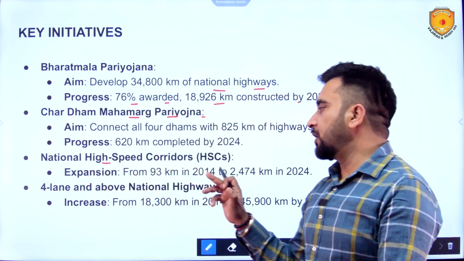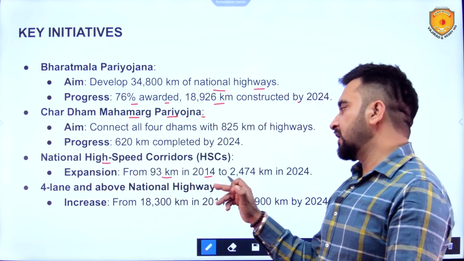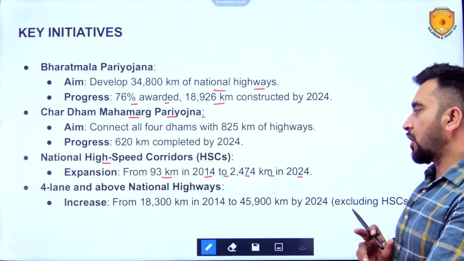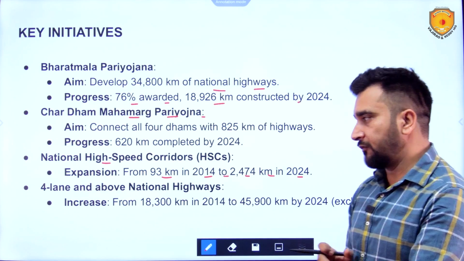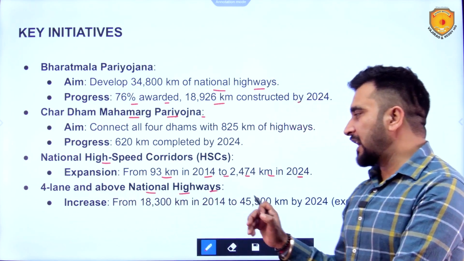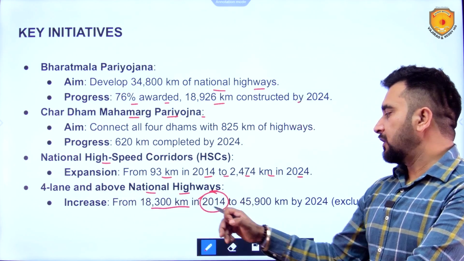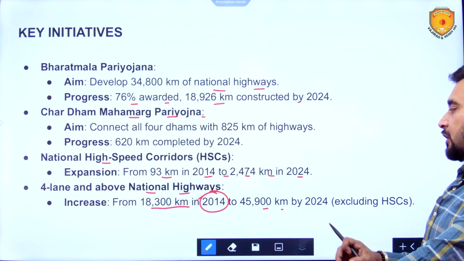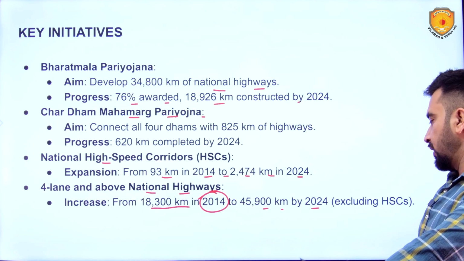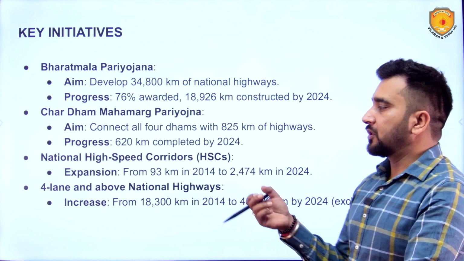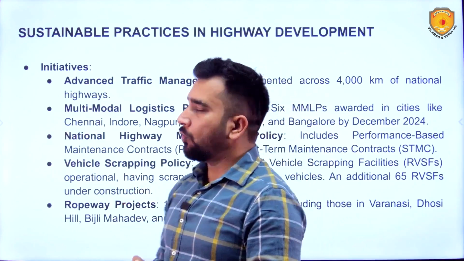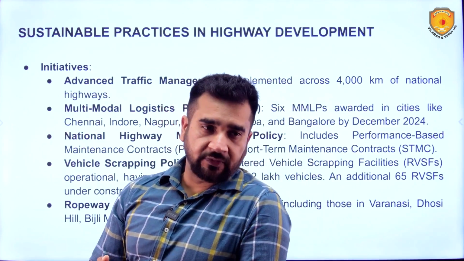National high-speed corridors: from 93 kilometers in 2014 to 2,474 kilometers in 2024. 4-lane and above national highways: 18,300 kilometers in 2014, and 45,900 kilometers by 2024. So this is what progress has been in this.